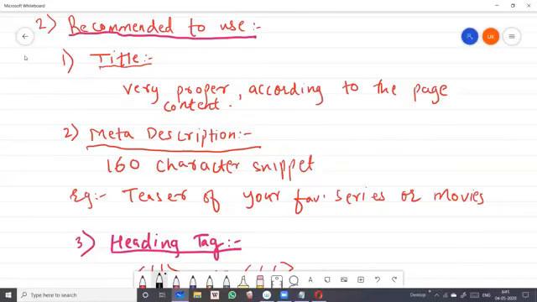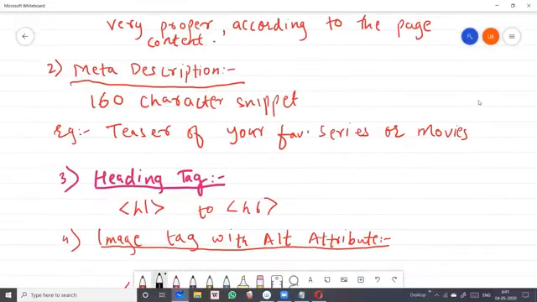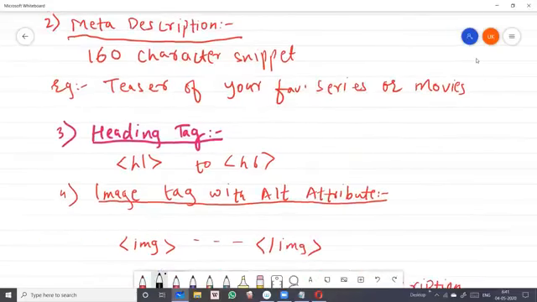Then meta description. It is a 160 character snippet, students, which describes your page content, like the teaser of your favorite series or movie, so that you can understand what the content on the page is about.